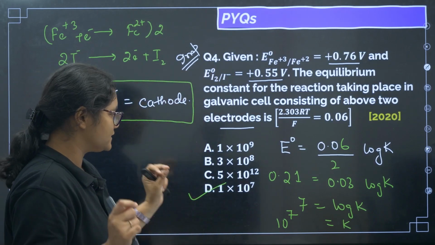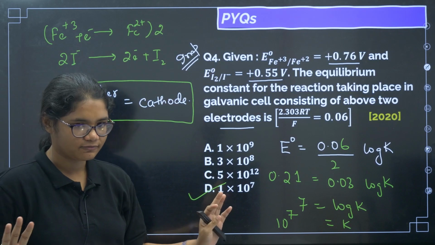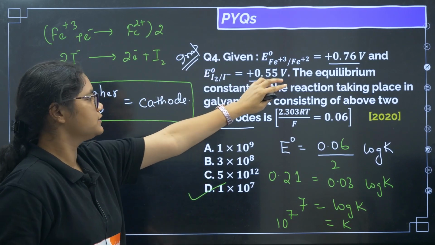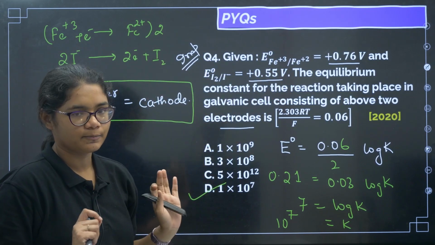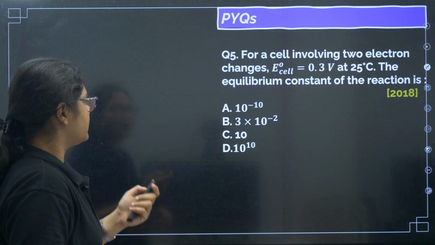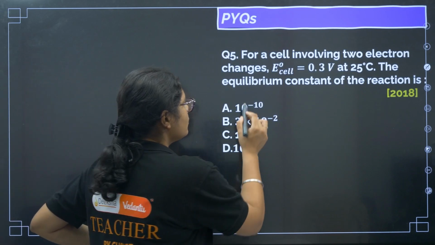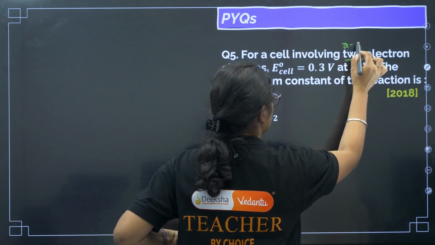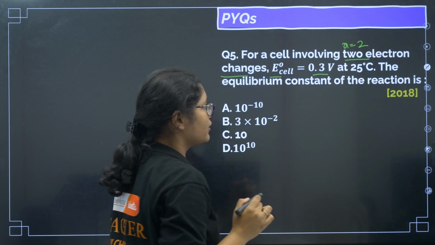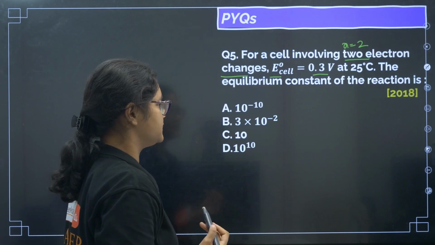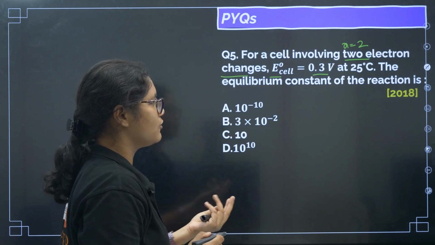This question also has a little calculation, but again not very difficult. You just need to know which one should be cathode and which one should be anode. Okay. Now coming to the next question: for a cell involving 2 electron changes, so n is equal to 2, E naught of the cell is 0.3 volt at 25 degrees Celsius. The equilibrium constant of the reaction.